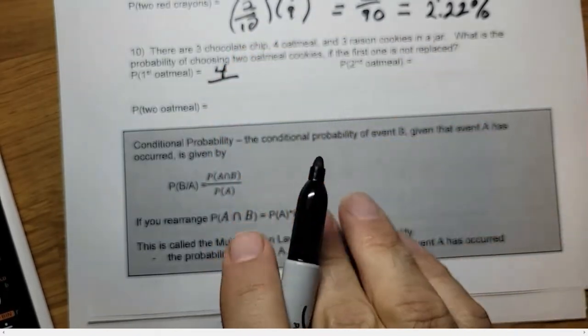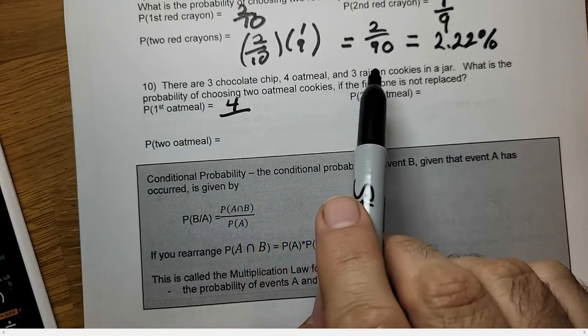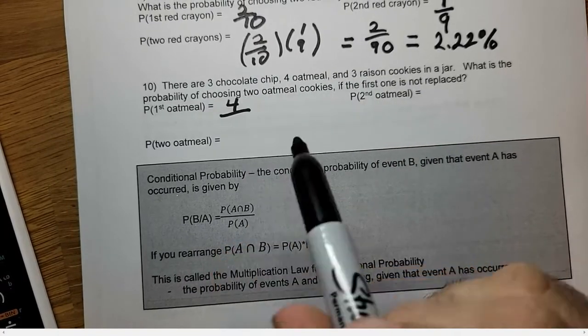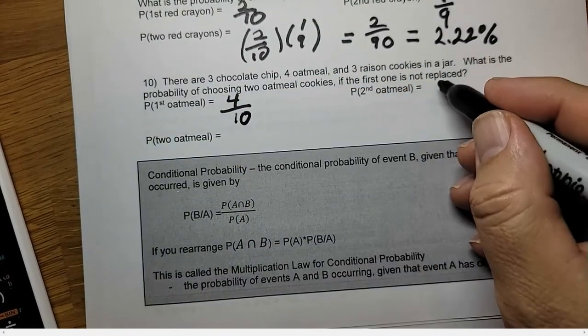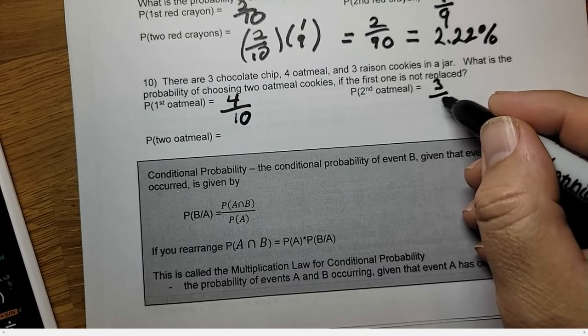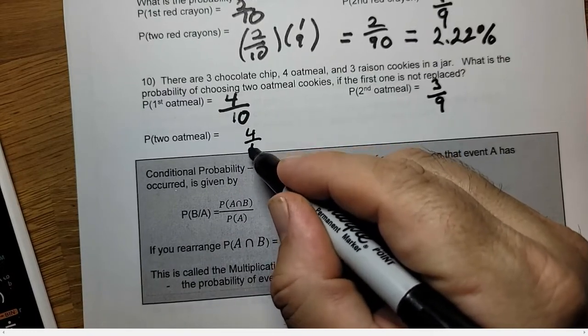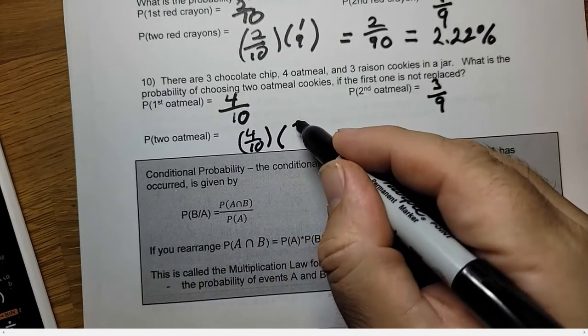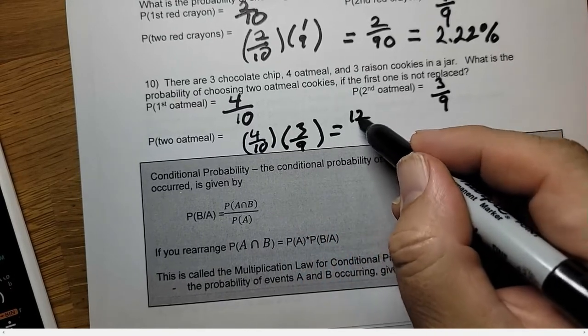Let's see how many cookies we have all together. So we're going to count the cookies: 4, 3 is 7, another 3, 10. So 4 tenths. Now the probability of getting the second cookie is 3 oatmeal, because hopefully you've taken 1, over 9. The probability of 2 oatmeal cookies is 4 tenths times 3 ninths, which is 4 times 3 is 12 over 90.